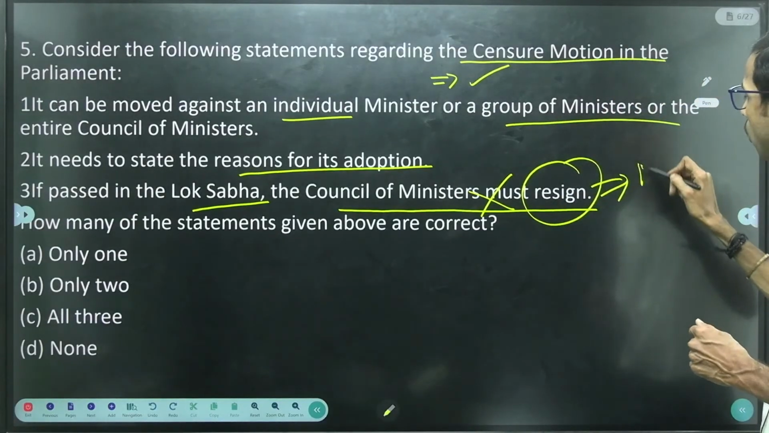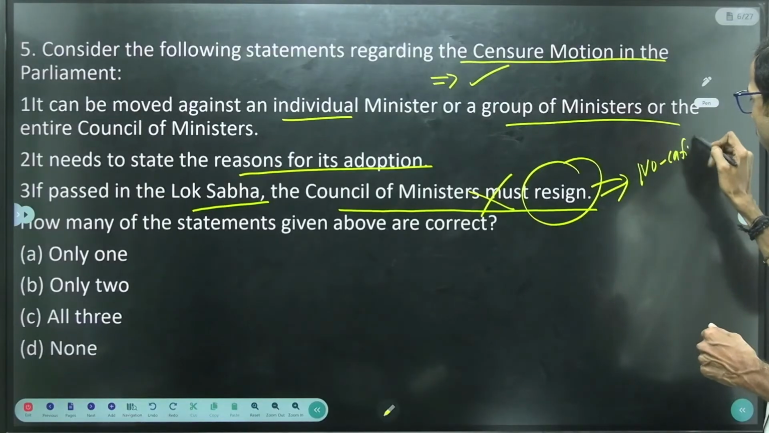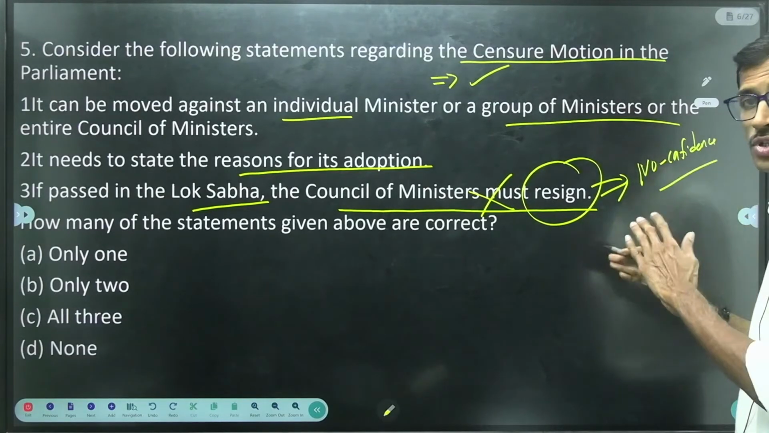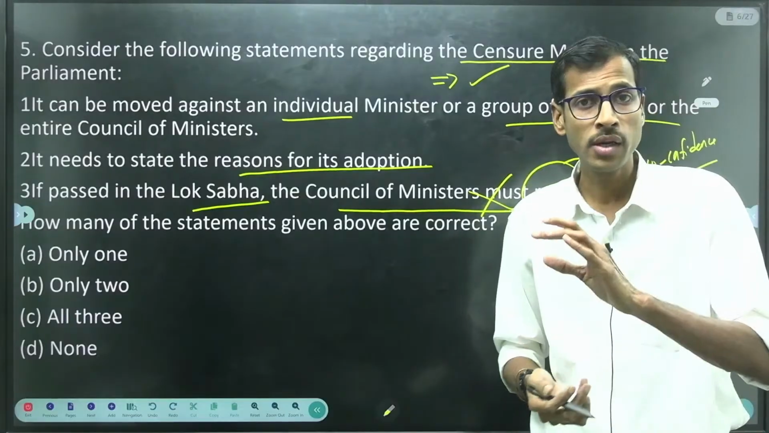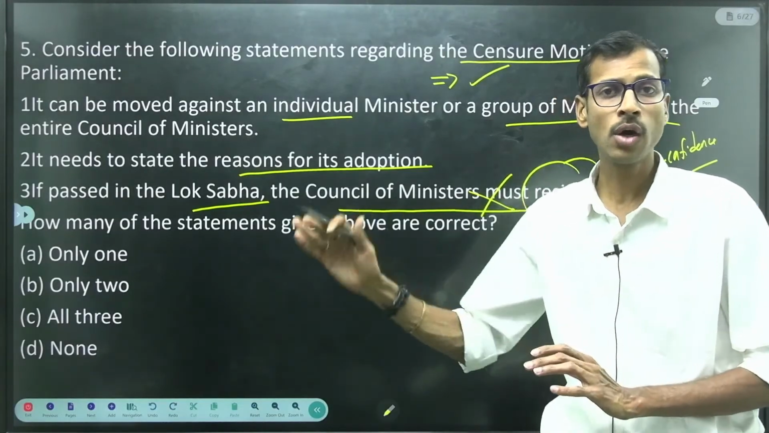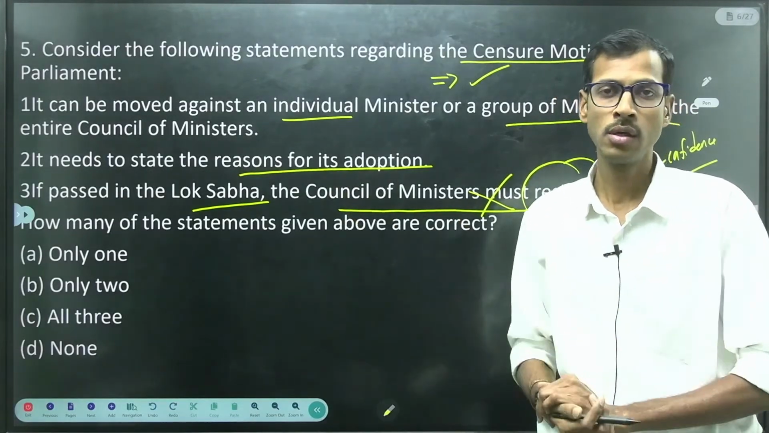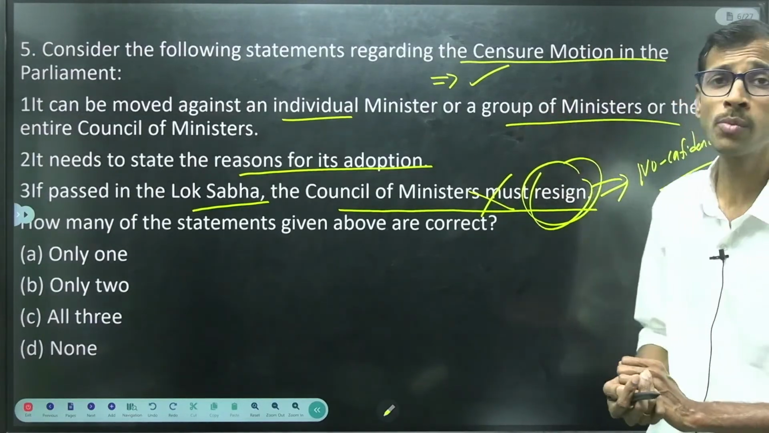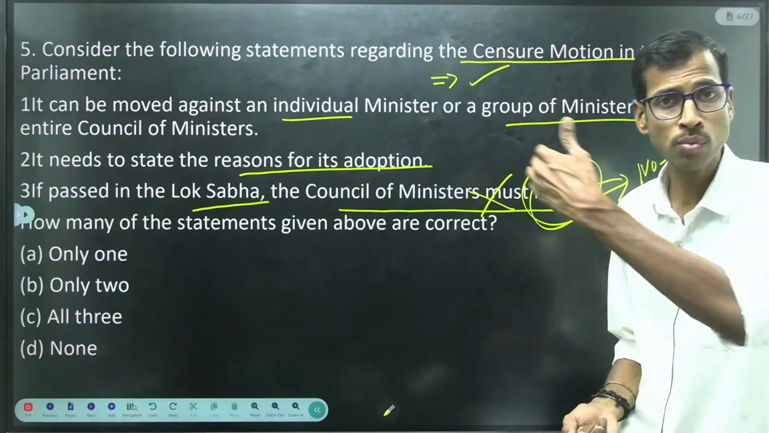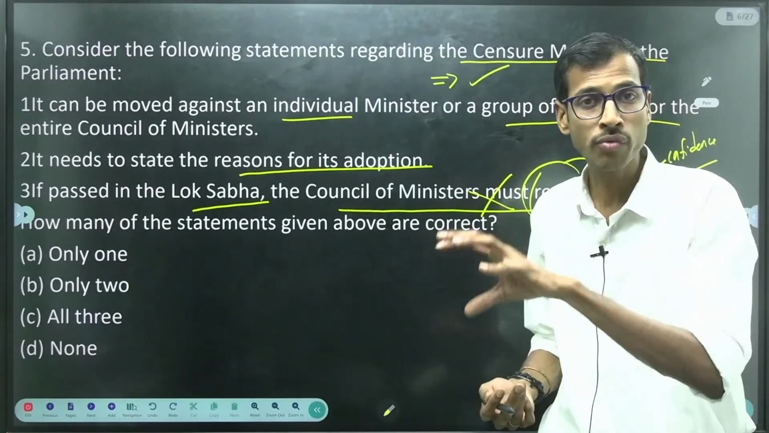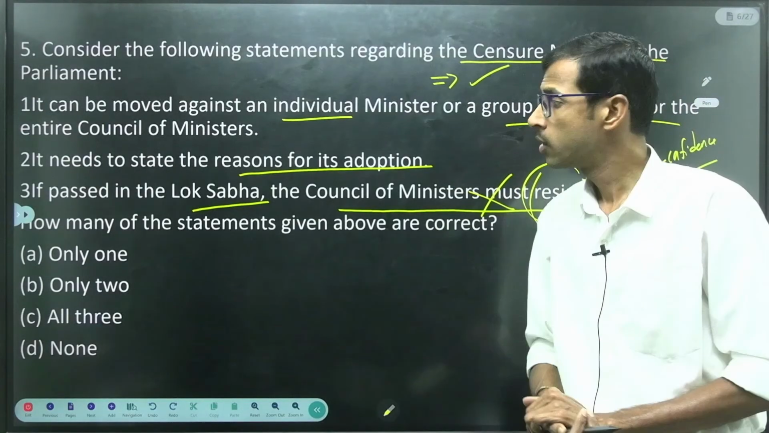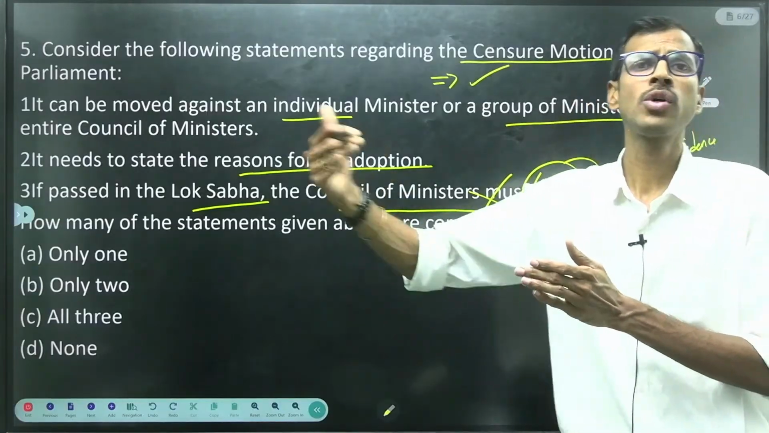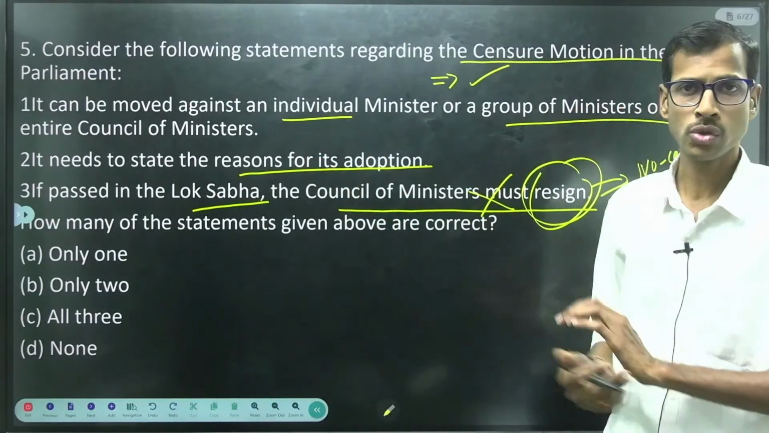That is no confidence motion, right? No confidence motion is, if it is passed in the Lok Sabha, the council of ministers must resign, right? That is no confidence motion. But here censure motion means it has to be proved, their confidence later on, right? So it is just a step towards the no confidence motion, right?